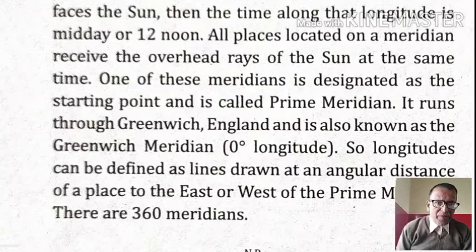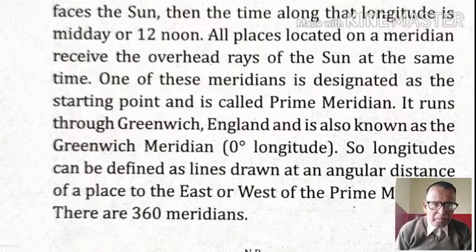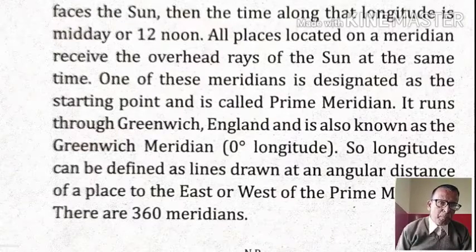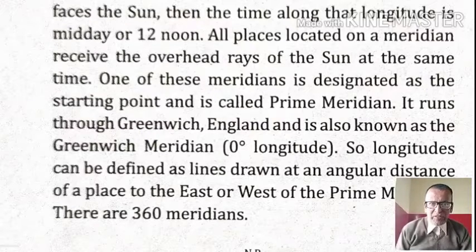So we have two terms here, 0 degree latitude and 0 degree longitude. 0 degree latitude stands for the equator, which divides the earth into two halves, namely northern hemisphere and southern hemisphere. And 0 degree longitude is the other name of the prime meridian running from the North Pole to the South Pole, and that meridian divides the earth into two halves, namely eastern hemisphere and western hemisphere.